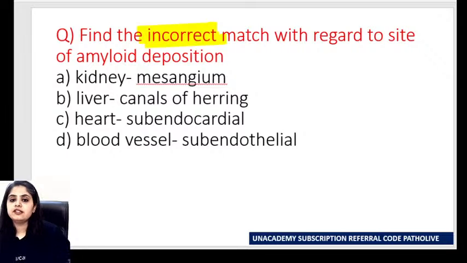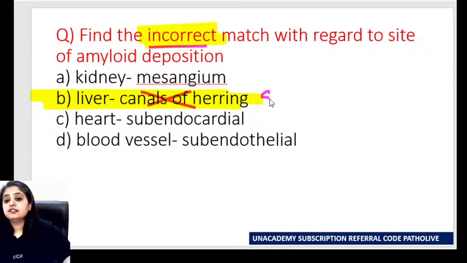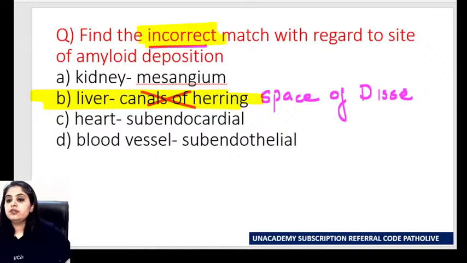Very well, everyone has given me a right answer right away. Perfect. So matlab, you had to find the wrong one. The wrong match is this. Liver में it's not in the canals of Hering. Liver में कहाँ होता है? Liver में it is going to be in the space of Disse. So now we have to analyze the next table. अब अगला table जो हमें देखना है is to do with the deposition. Then we'll come back to this question.